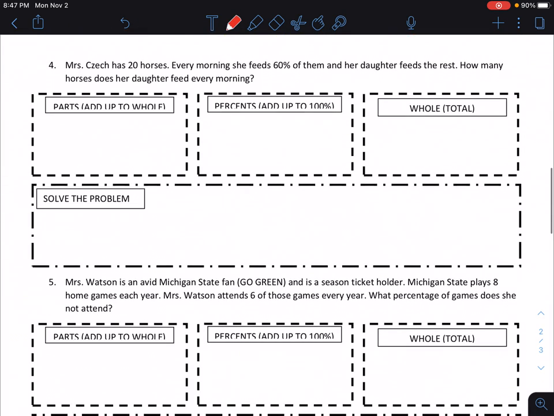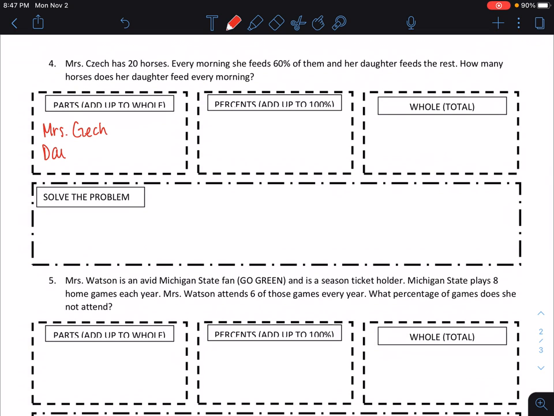Number 4 says Mrs. Check has 20 horses. Every morning she feeds 60% of them and her daughter feeds the rest. How many horses does her daughter feed every morning? So I've got the horses that Mrs. Check feeds and then her daughter. And you can again label these however you want to. This is just how I'm choosing to label them. And then I've got total horses.